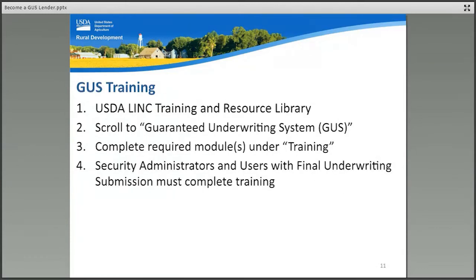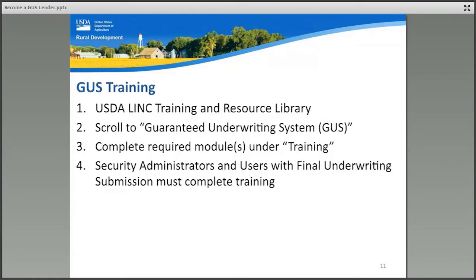The completion of GUS training by all required parties must also be completed before the GUS lender application is submitted to USDA for review by the approved lenders. Log on to the USDA Link Training and Resource Library webpage, then scroll down to the GUS section. Under Training, there will be modules for review.